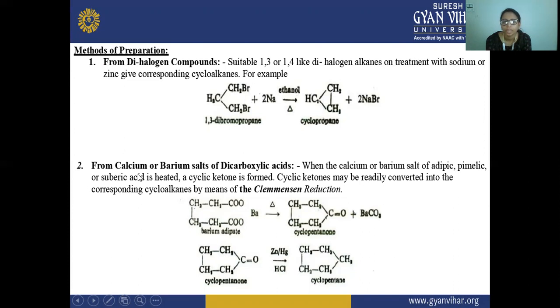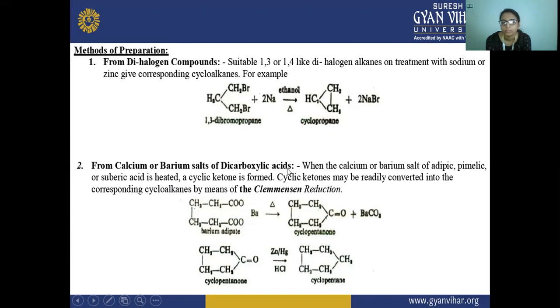Next is the calcium or barium salt of dicarboxylic acid. When the calcium or barium salt of adipic, pimelic or suberic acid is heated, a cyclic ketone is formed. A cyclic ketone may be readily converted into the corresponding cycloalkane by means of the Clemmensen reduction.